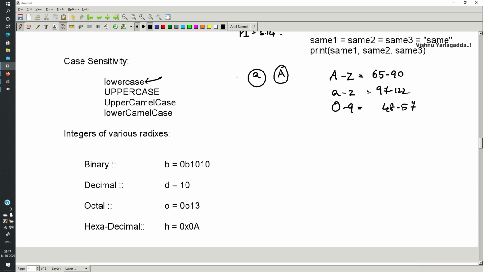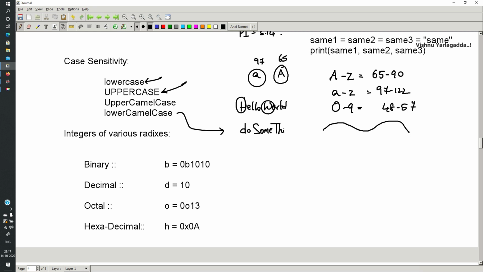Hence the capital A is different from the small a, because 65 is different from 97. That's why lowercase is all lowercase letters, and uppercase is all uppercase letters. Upper camel case, in the sense, is like HelloWorld: the first letter of the first word is capital and the first letter of the second word is capital. Lower camel case is like doSomething: the first word's first letter is small, and from the second word onwards the first letter is capital.